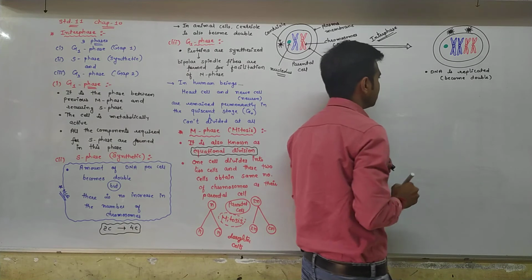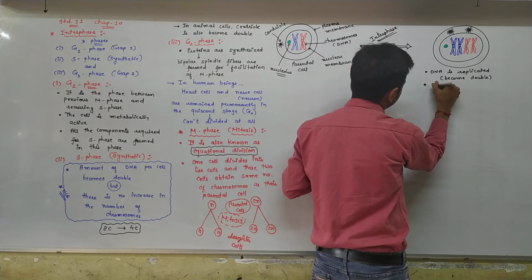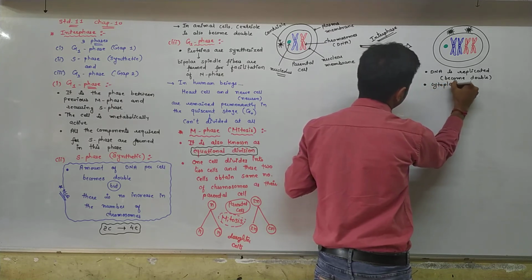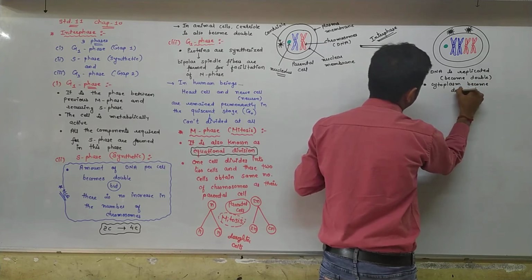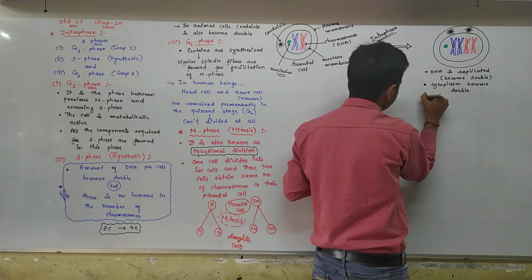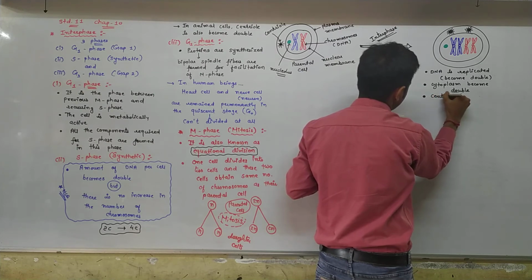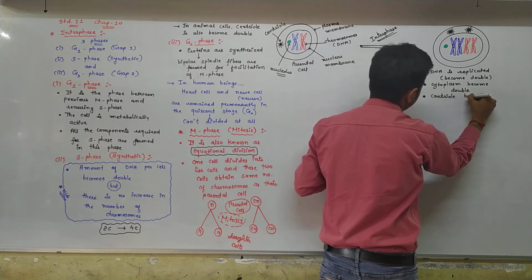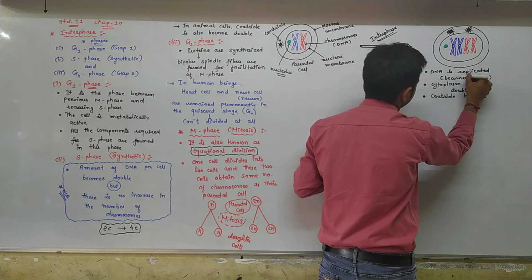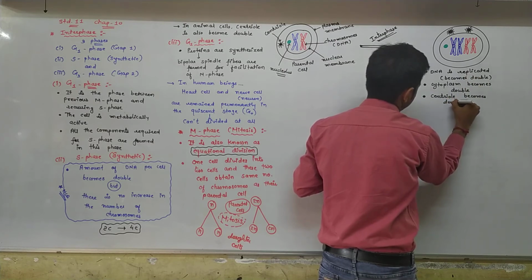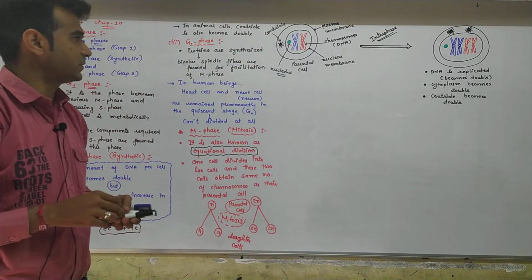First point. Fine. Second, cytoplasm also becomes double. And what you see here, centriole becomes double. So here at the end of the interphase stage, this will happen.